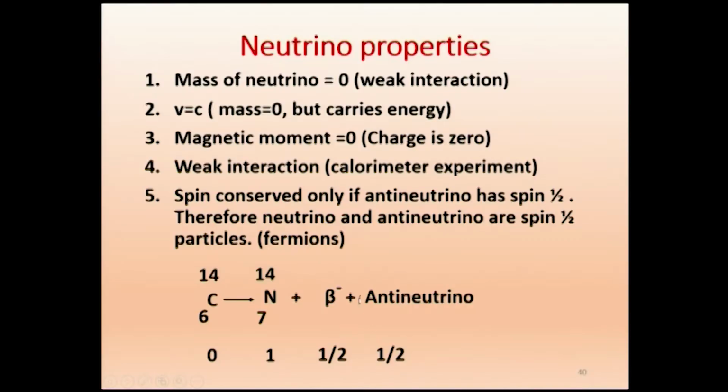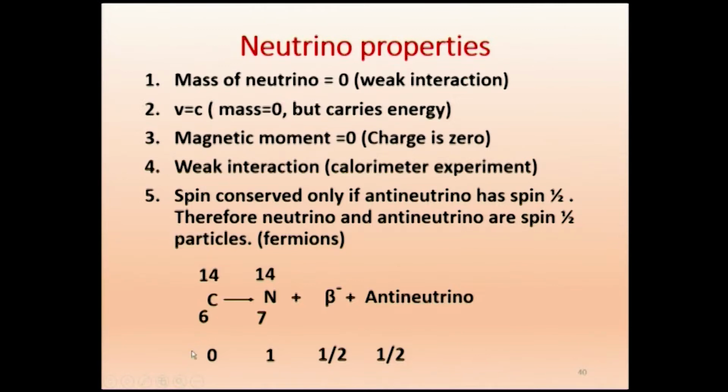Now without the antineutrino, see what happens. This side it is 0, this side is 1, and the other side is ½. It will be 1½, or if they couple anti-parallelly, you will get ½. You can never get 0. If you add 1 and ½, I may get 1½, or 1 minus ½, I will get ½. There is no chance to get 0. Therefore, spin conservation will be violated.